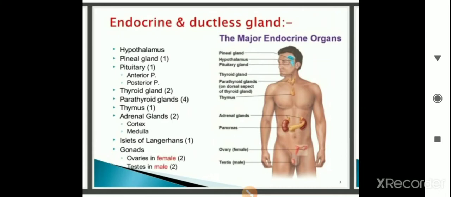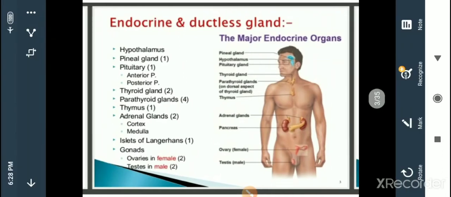If we talk about the different types of endocrine glands, the ductless glands in the human body, the first one is the hypothalamus. Hypothalamus is the first gland which is endocrine in function, and then the pineal gland. In the next slide I will discuss the structure of each gland and the secretions from each gland.